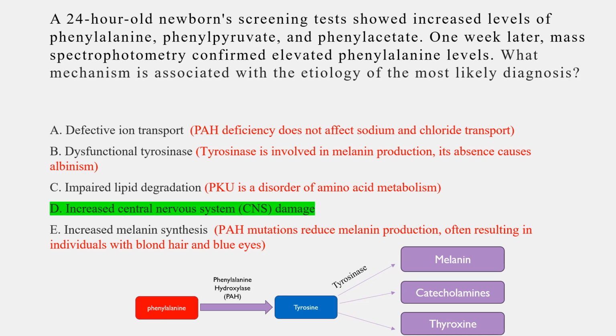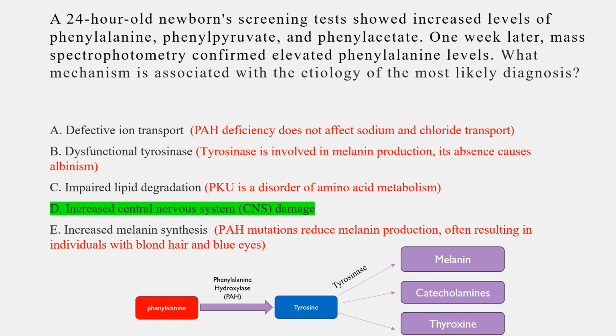The issue in phenylketonuria occurs before this step at the level of phenylalanine hydroxylase, preventing phenylalanine from being converted to tyrosine. And option C, impaired lipid degradation, is incorrect because phenylketonuria is a disorder of amino acid metabolism and not